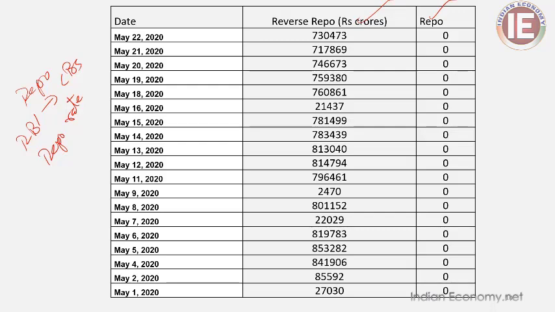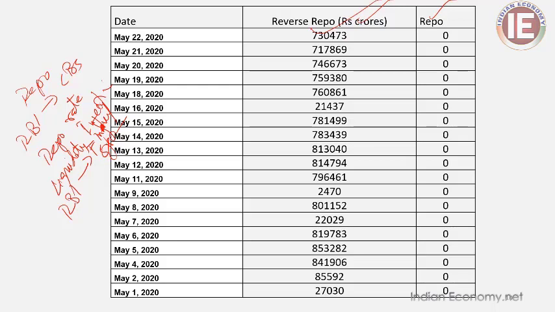And repo is liquidity injection. What is that? It is liquidity injection. That means RBI is injecting liquidity into the financial system, through commercial banks, because basically the commercial banks are the borrowers under repo. And coming to the next one, that is reverse repo.